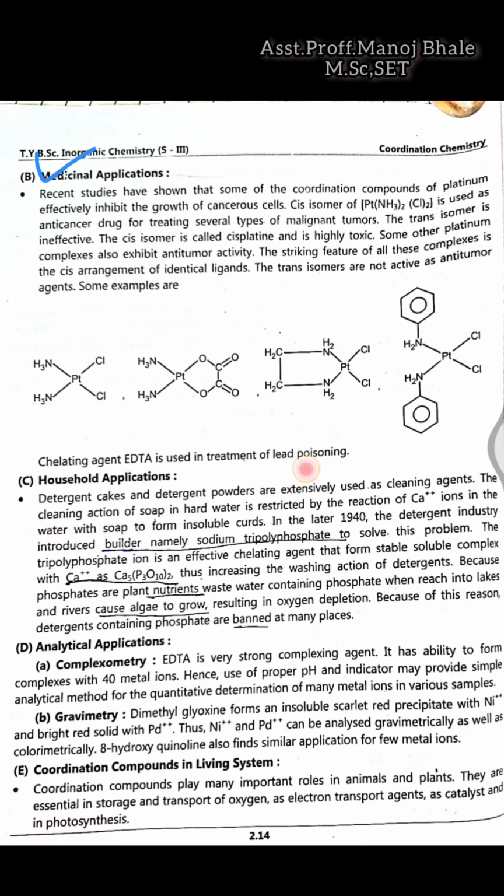That means lead poisoning can also be stopped with the complex formation with this ligand EDTA. Okay.